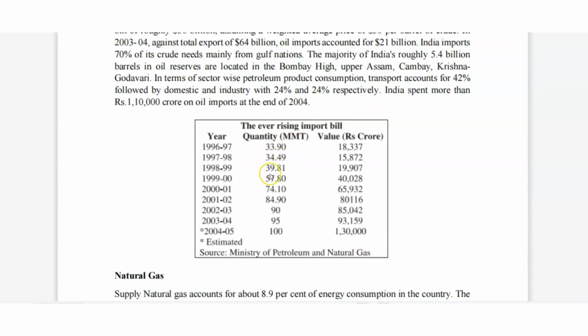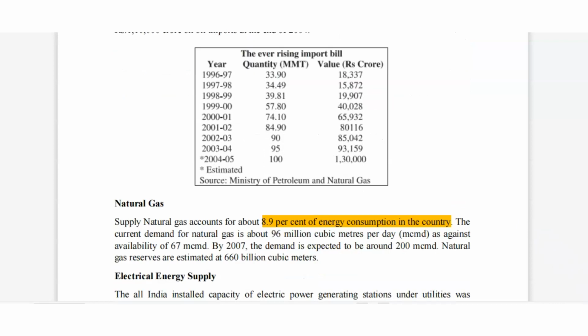See, this one is the rising quantities of the bills. We will read natural gas. Supply of natural gas: natural gas has an 8.9% share in India, okay? The current demand of natural gas is about 96 million cubic meters per day.